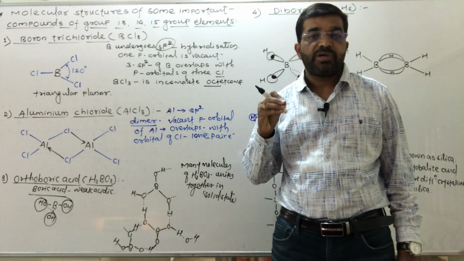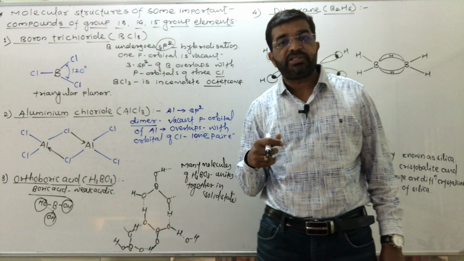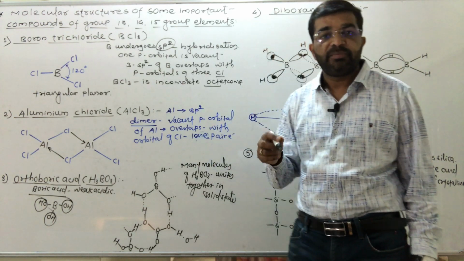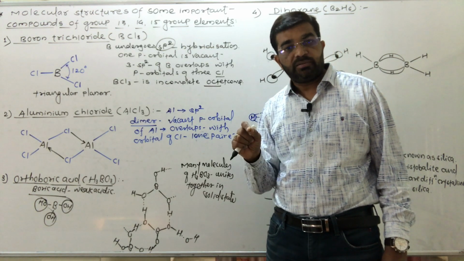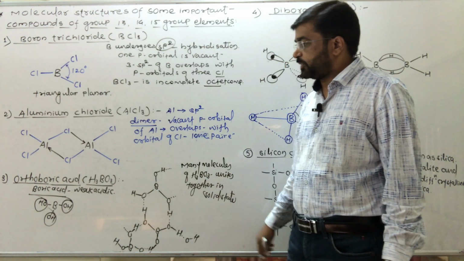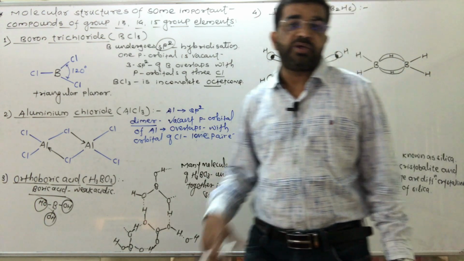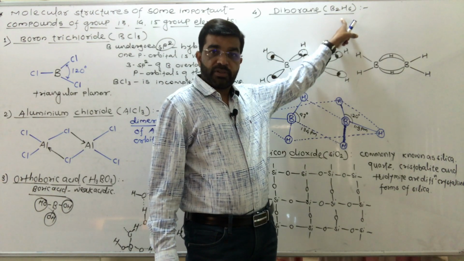Eye lotions and eye drops contain boric acid because it is very weakly acidic in nature and it acts as a very weak antiseptic. So, a mild antiseptic, that is the structure of boric acid. Now you see the next one, that is diborane.